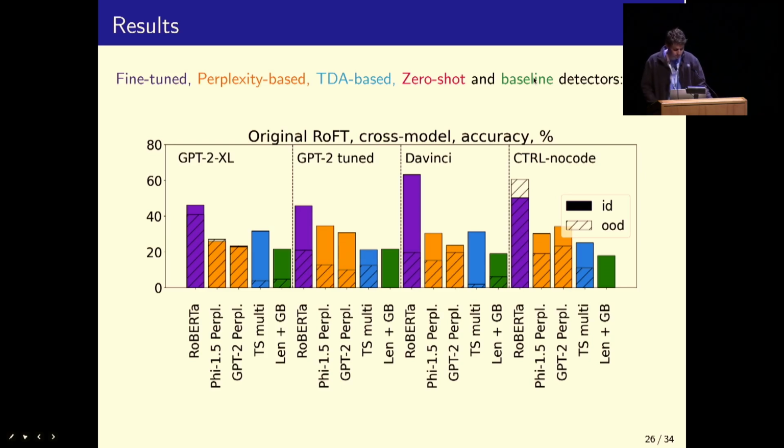And again, we see that our strongest method, RoBERTa, is doing quite poorly out of distribution, except on the control model. But for GPT-2 and DaVinci, it's got a much lower score. And also, sometimes the topological data analysis is doing significantly worse out of distribution as well.